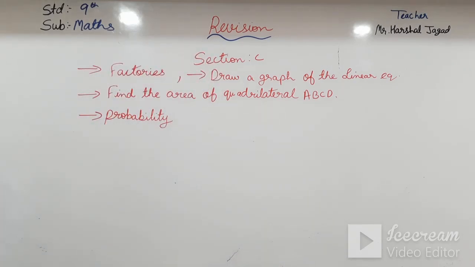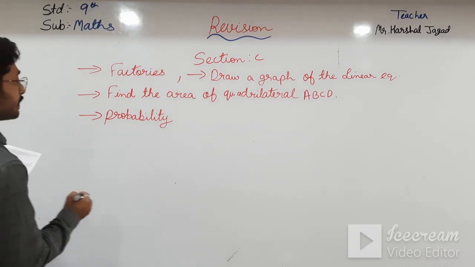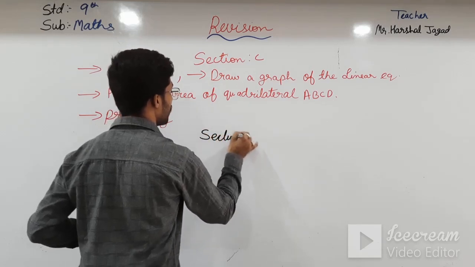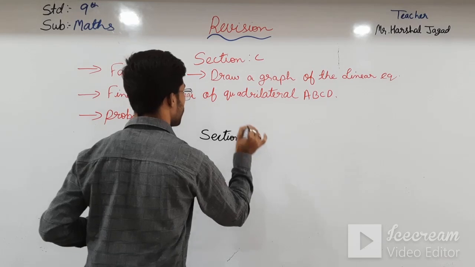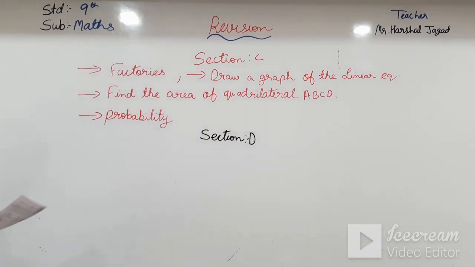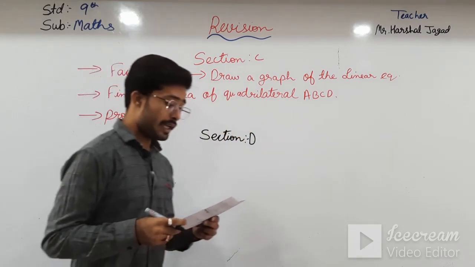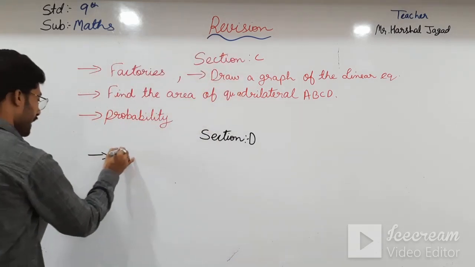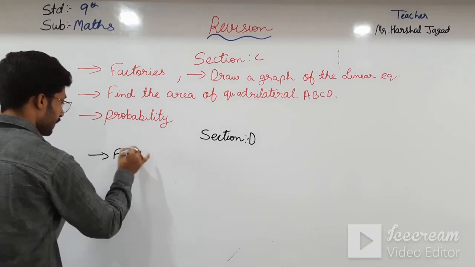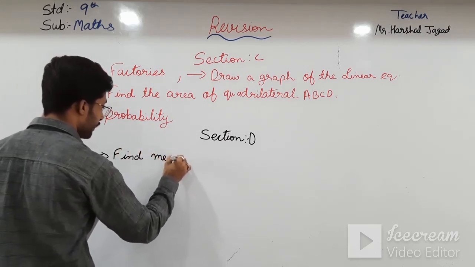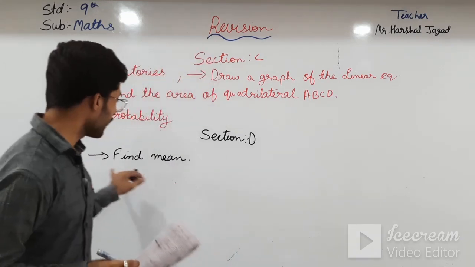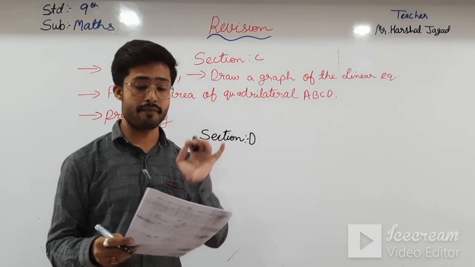So it is very important, students. See here, section number D. In that, the first sum that will be asked is that you have to find the mean of the given data. You have to find the mean of the given data in section number D.